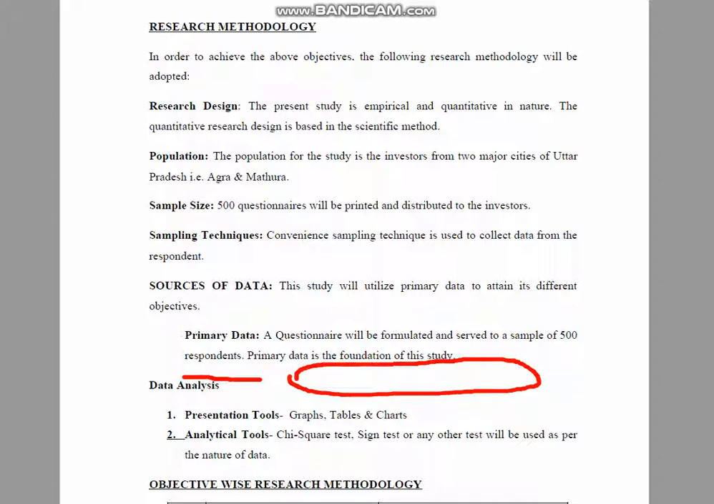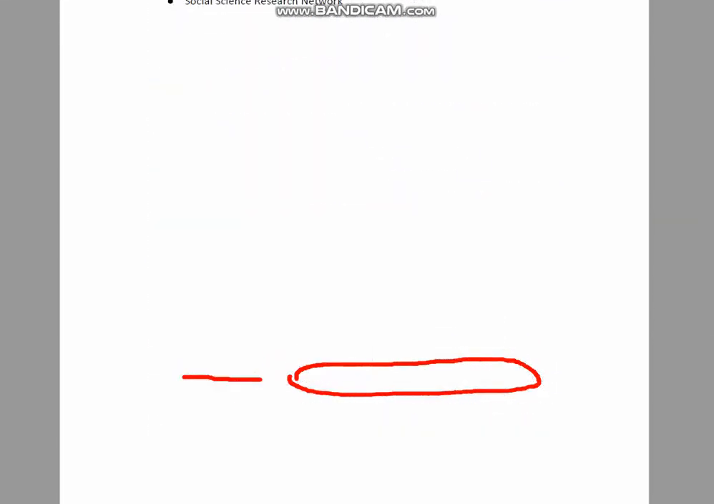Now next is data analysis. For data analysis, what tools are you going to use? You have to specify that also. First are your presentation tools like graphs, tables and charts. Second are your analytical tools. Again, you have to specify these things here.